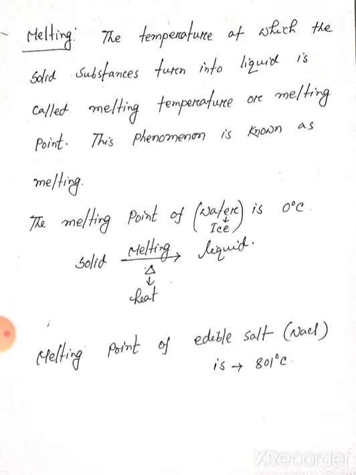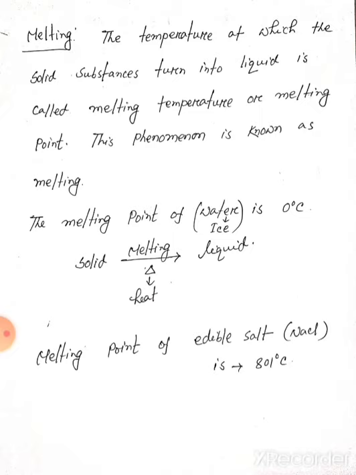So here I say, if we apply heat on a solid substance, it will melt at a particular temperature, and this temperature is called melting temperature. This phenomenon is known as melting. Here the triangle symbol denotes heat.